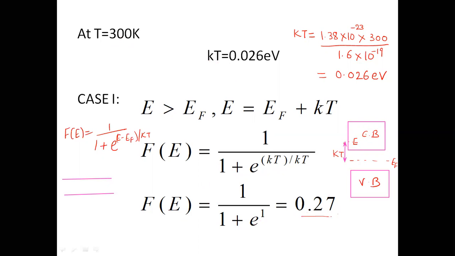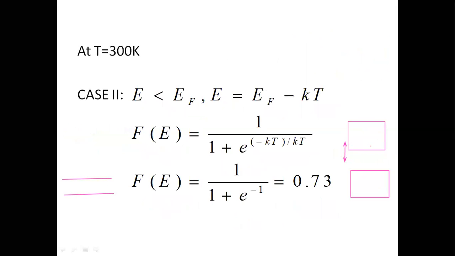Now it is increased from 0. Previously it was 0, but now it is 0.27. So the probability of filling the conduction band is increased as temperature is increased. So next,